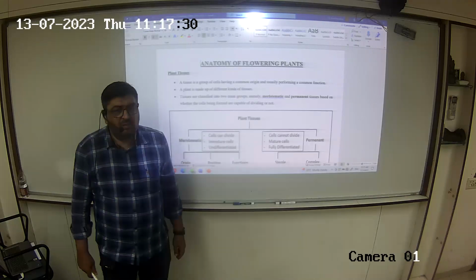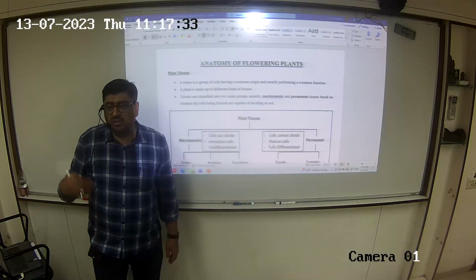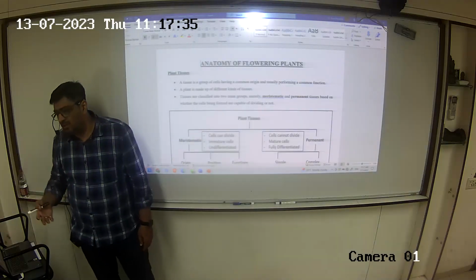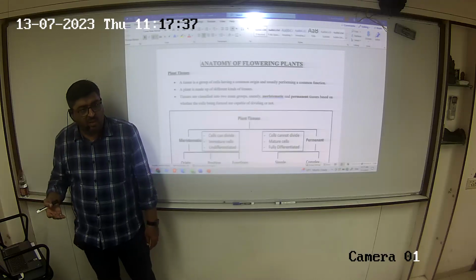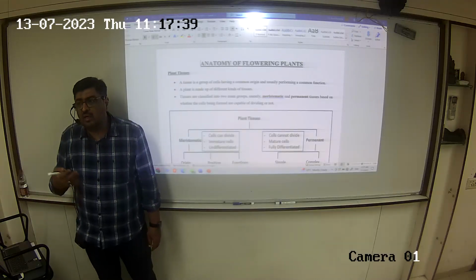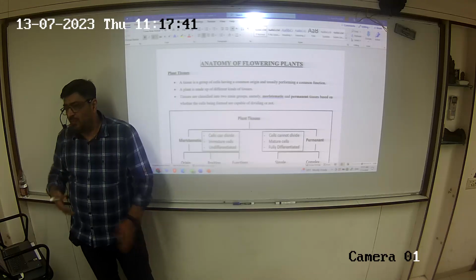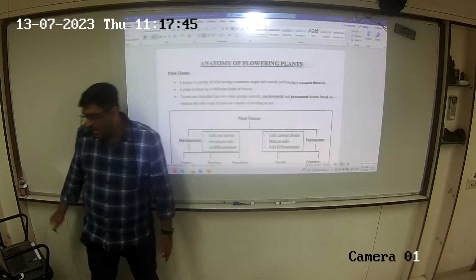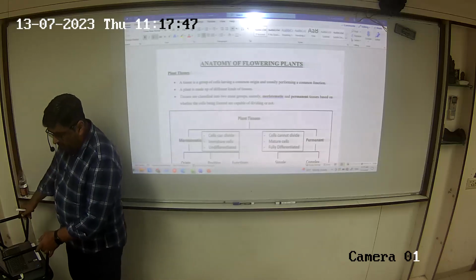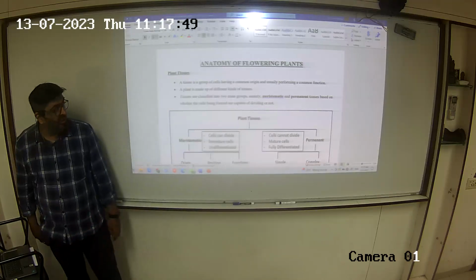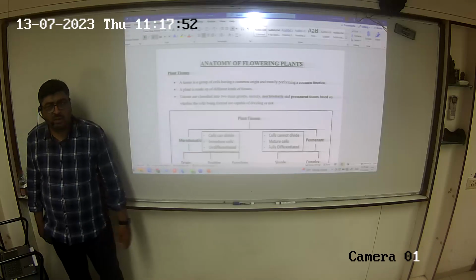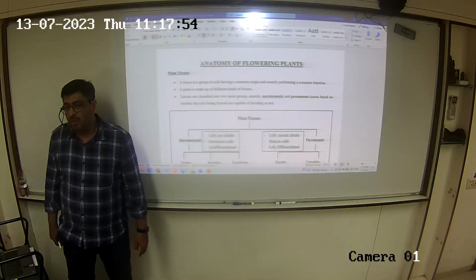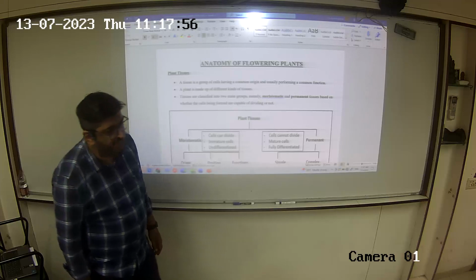Now, morphology was all about the external features, external structure. Anatomy is about internal features, internal structure. So, from outside we are moving to inside. Now, to learn anatomy properly, we need to know what are tissues. What are the various kinds of tissues which are present in plants.